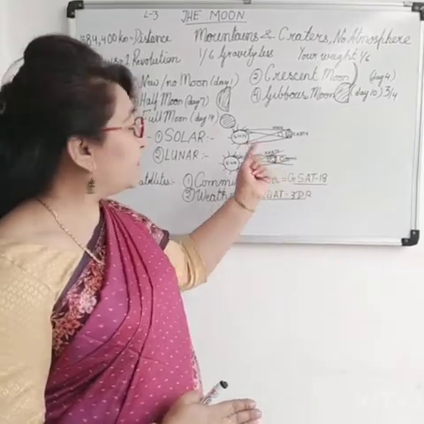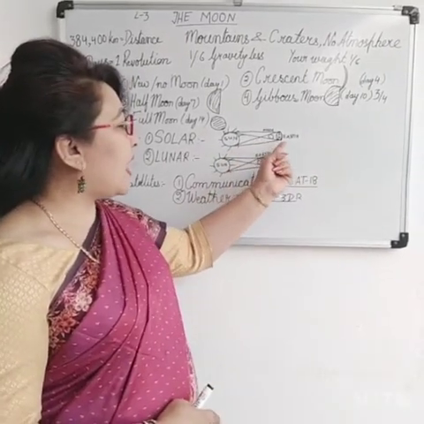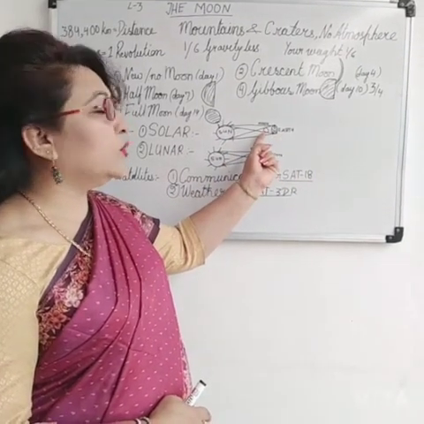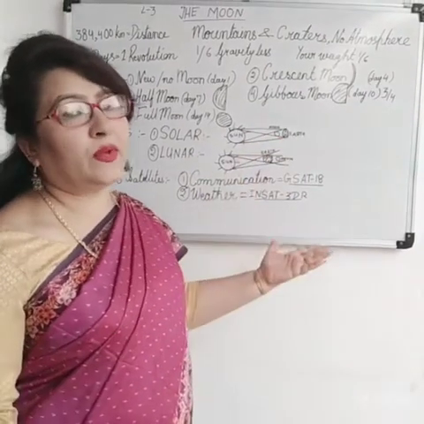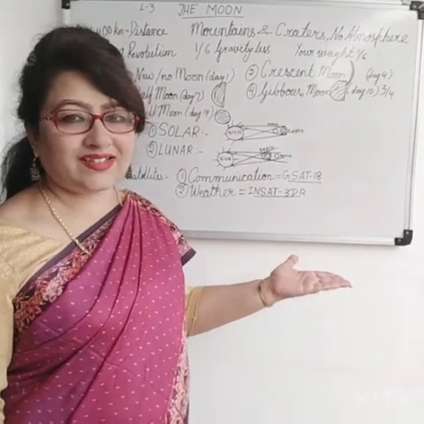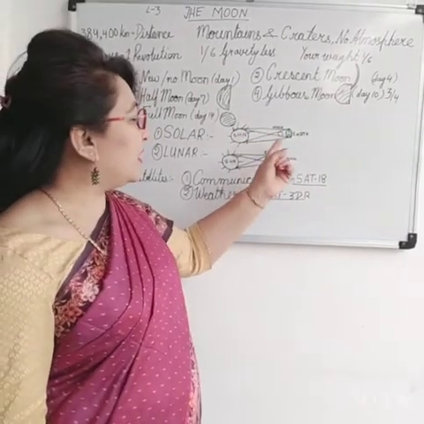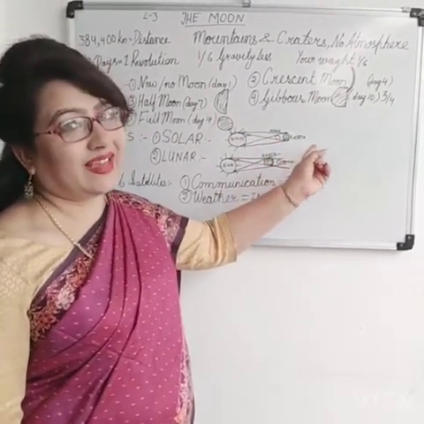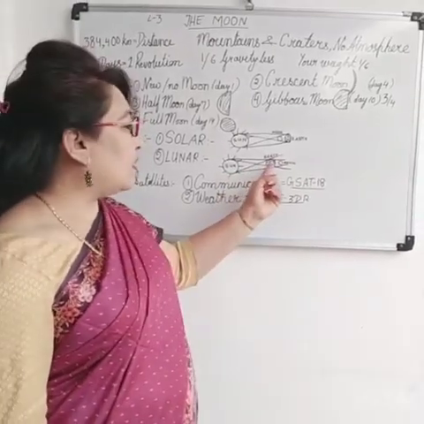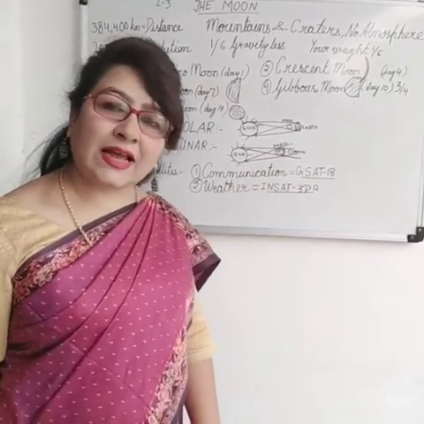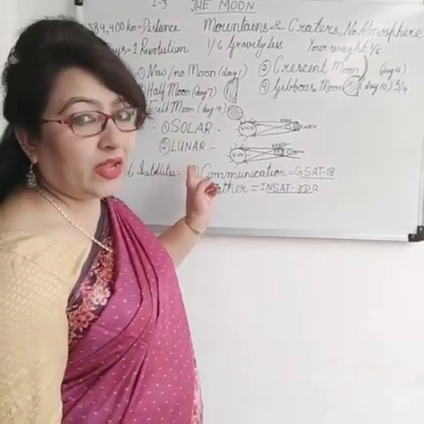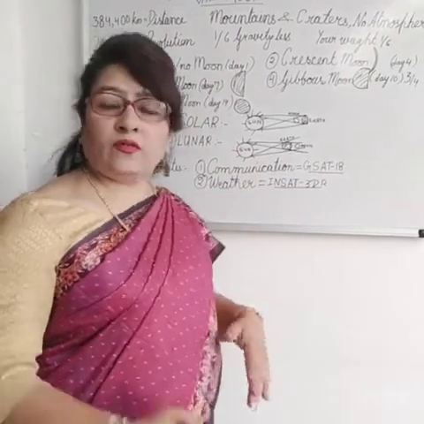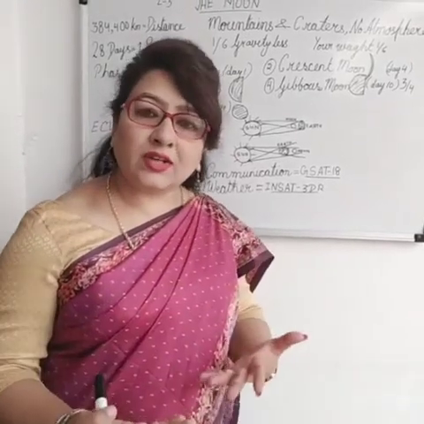When the moon is between the sun and the earth, simple as that, solar eclipse occurs, and they are coming in a straight line. When the earth comes in between the sun and the moon, we say it is the lunar eclipse, or Chandra Grahan. These eclipses can be total and partial.